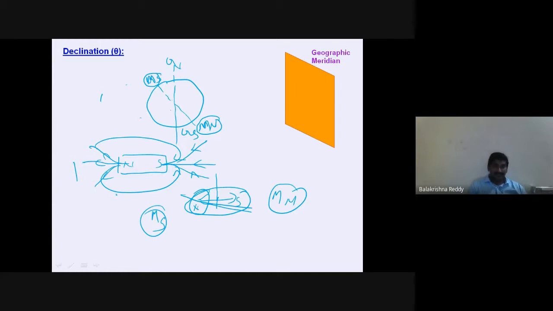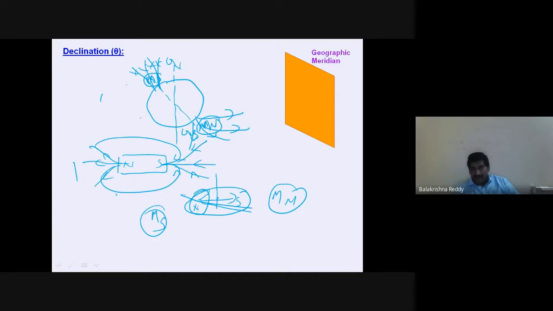Here the thing is that usually, when you hang a magnet, it appears like this. Magnetic field lines on the surface of the earth usually enter at the north pole and leave at the south pole, but in the geographic case, it enters at the south pole and emanates the magnetic field lines at the north pole.